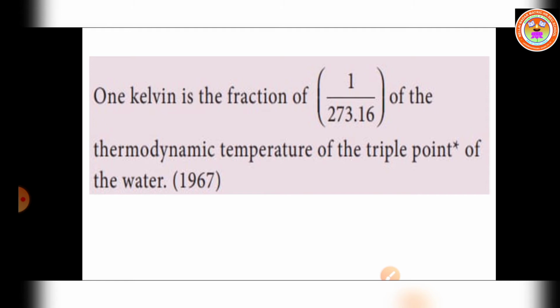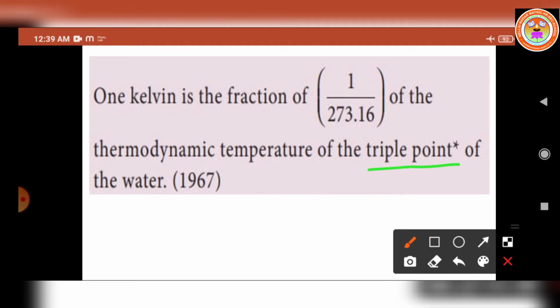So 1 Kelvin is the fraction of 1 by 273.16 of the thermodynamic temperature of the triple point of water. Thermodynamic temperature of what? Triple point of water. Already we know what is triple point of water. Triple point of water is the temperature at which saturated vapor, pure water and melting ice are all in equilibrium.